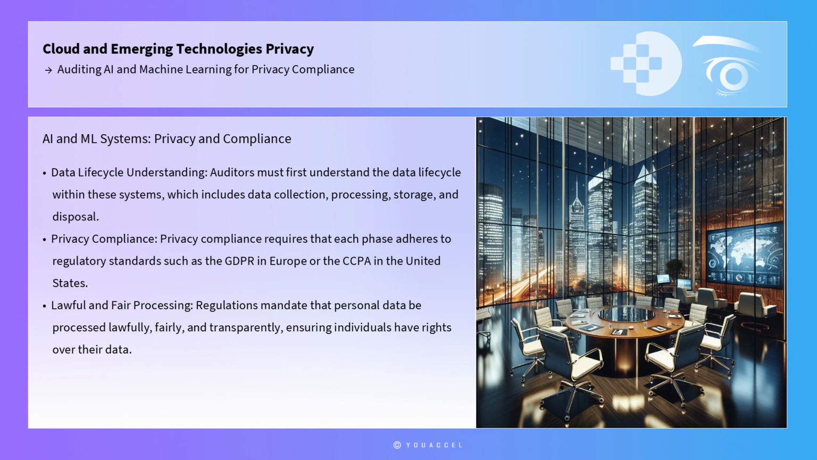AI and ML systems handle massive datasets, often containing sensitive personal information, making them susceptible to privacy risks. Auditors must first understand the data lifecycle within these systems, which includes data collection, processing, storage, and disposal. Privacy compliance requires that each phase adheres to regulatory standards such as the General Data Protection Regulation in Europe or the California Consumer Privacy Act in the United States. These regulations mandate that personal data be processed lawfully, fairly, and transparently, and that individuals have rights over their data.